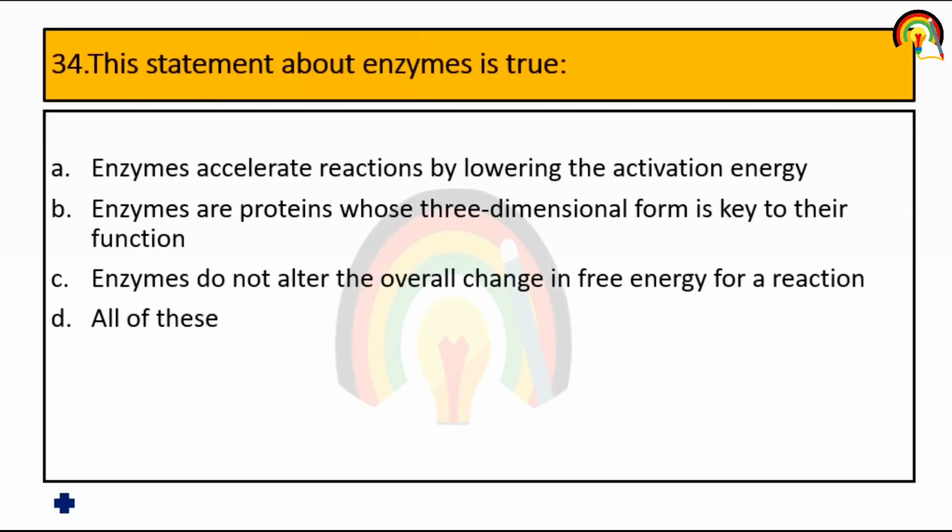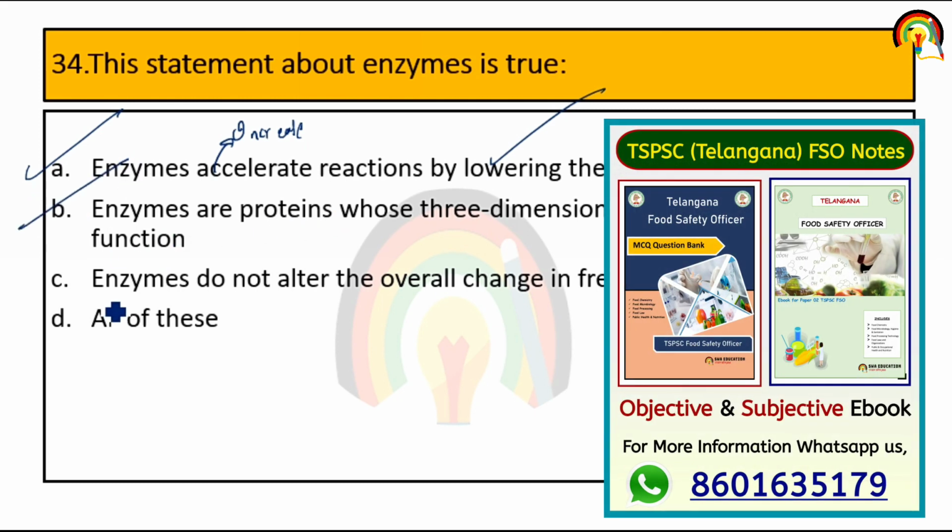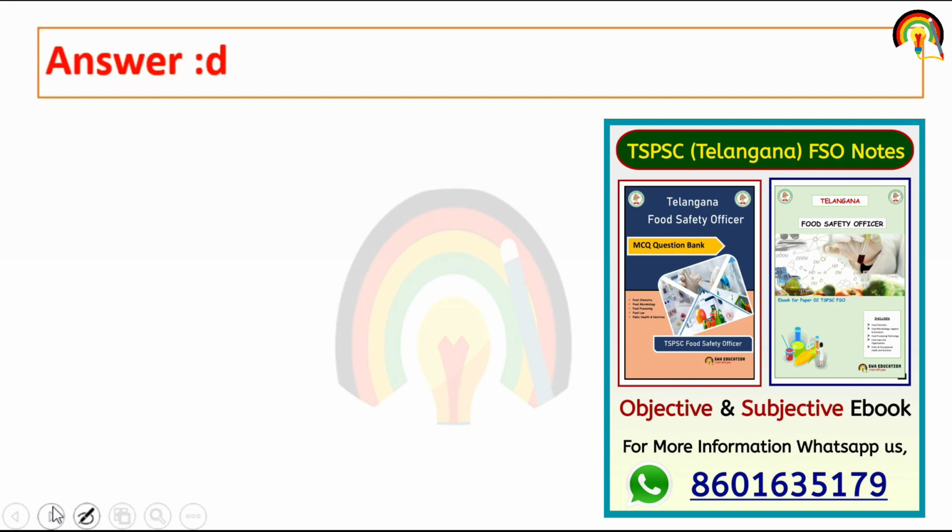Next question. Which statement about enzyme is true? Enzymes accelerate, or we can say increase, the rate of reaction. Absolutely, enzymes increase the rate of reaction because they act as catalysts and they do not alter the change in reaction. So enzymes accelerate the rate of reaction by reducing the activation energy. Absolutely true. Enzymes are proteinaceous in nature. Obviously, enzymes do not alter the overall change in free energy for a reaction. Correct. So all of these statements are correct regarding enzymes.